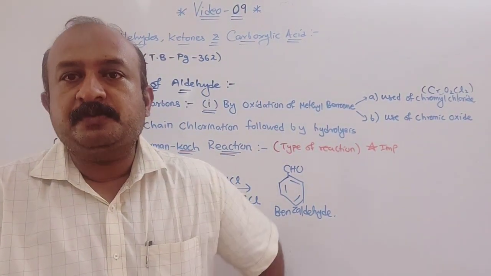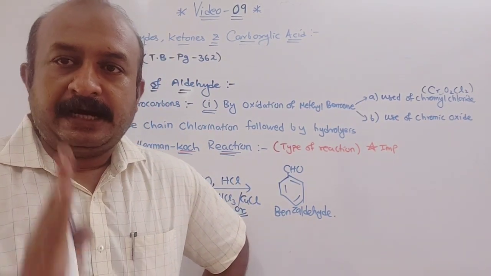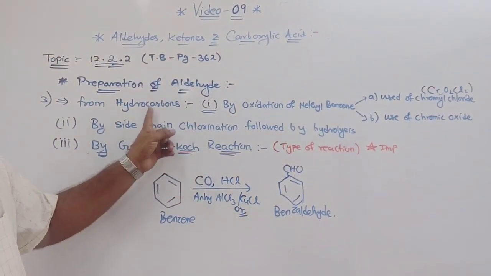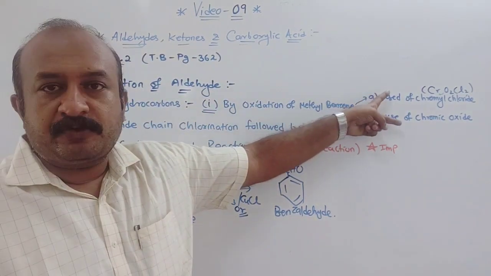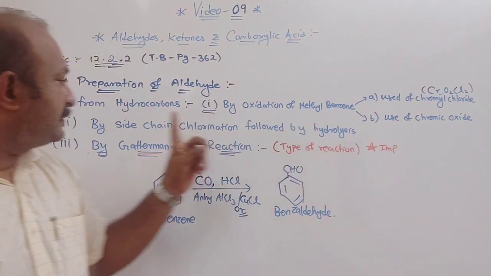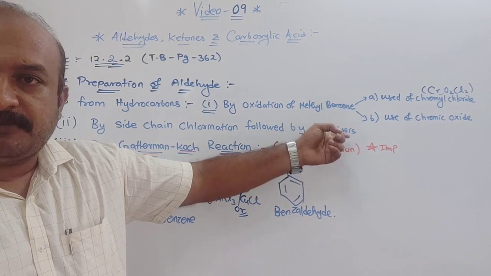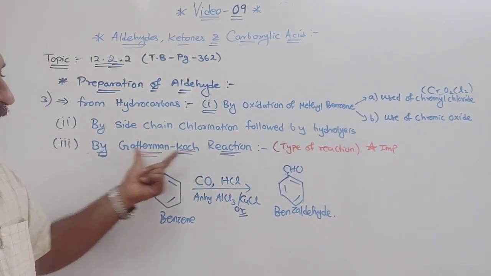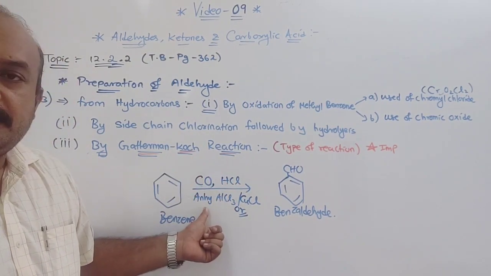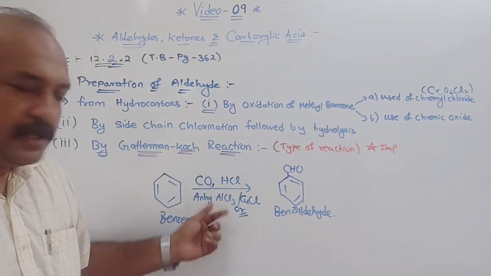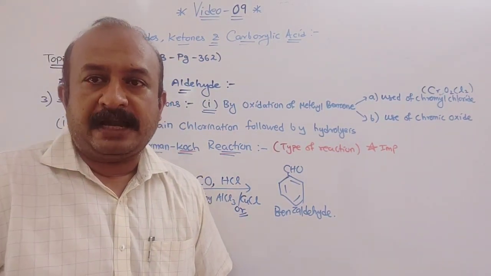Now the next topic is preparation of ketone, which we are going to discuss. Only ketone; till now it was preparation of only aldehyde. So these are the 3 things we discussed from hydrocarbon: by oxidation of methyl benzene, in which there are 2 parts, use of chromyl chloride and use of chromic oxide. Same way, by side chain chlorination followed by hydrolysis, benzyl chloride was formed and then further changed into aldehyde. And by the Gattermann-Koch reaction, in which carbon monoxide in presence of HCl and anhydrous AlCl3, you use these 3 things, or with AlCl3 you can use CuCl. Understood? So this was all about aldehyde preparation.